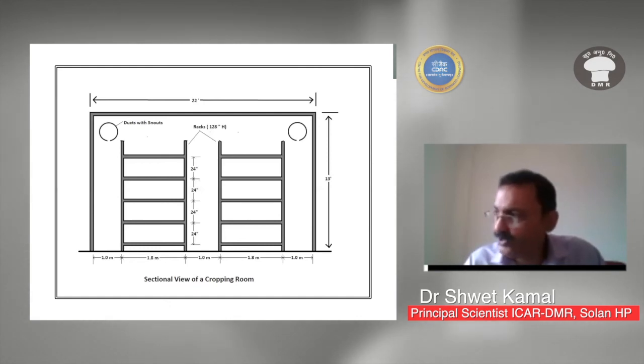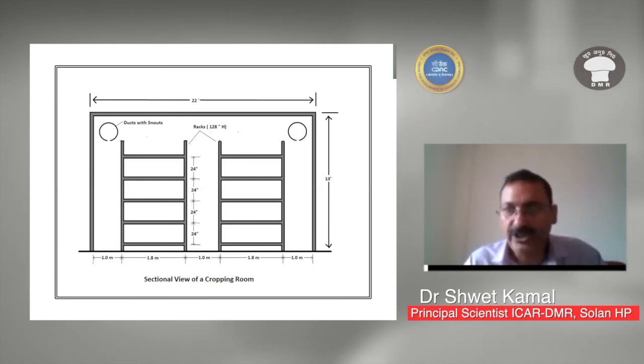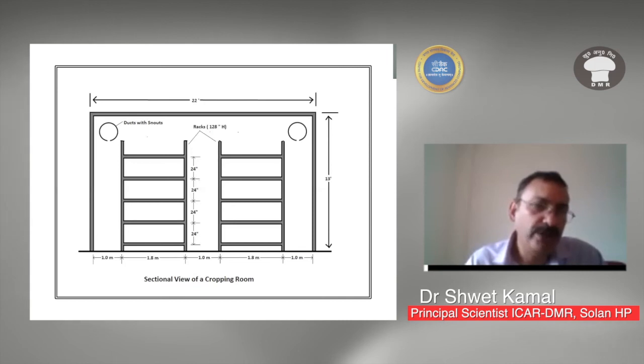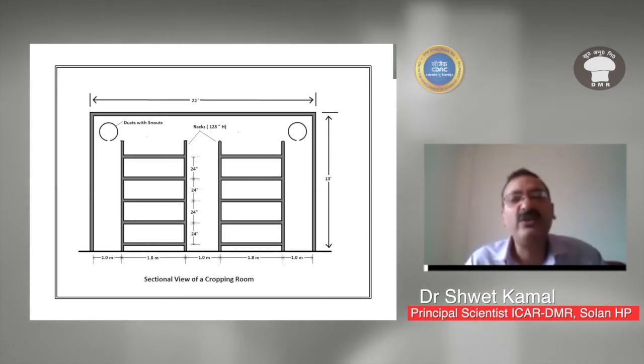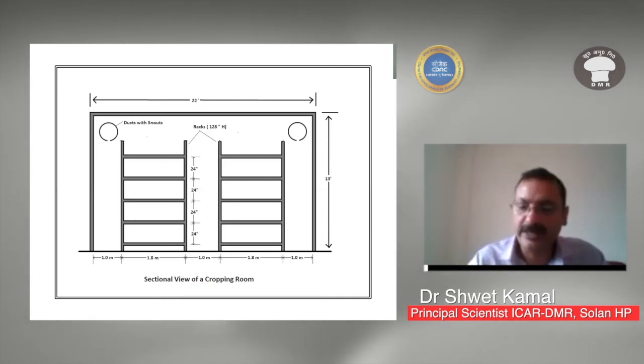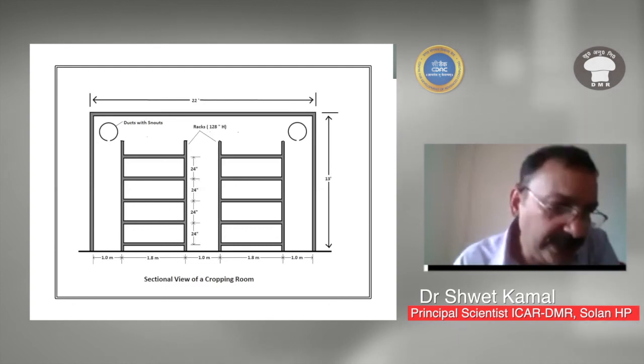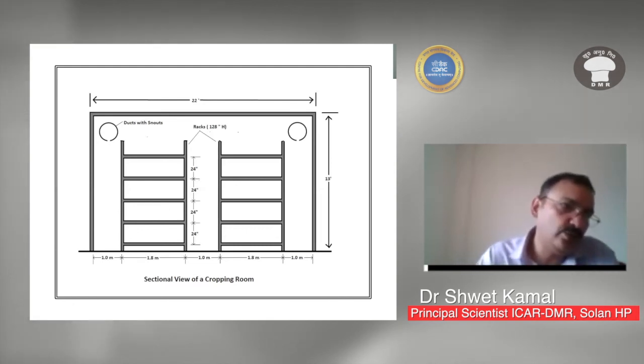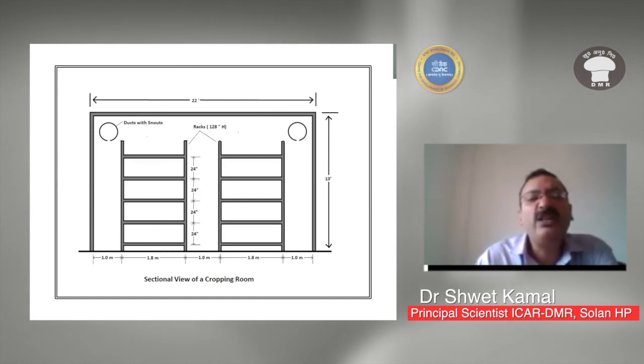But if you are using a rack size of around 3 feet, then you need only one duct in the center of the two racks. So it depends on what size you are using.